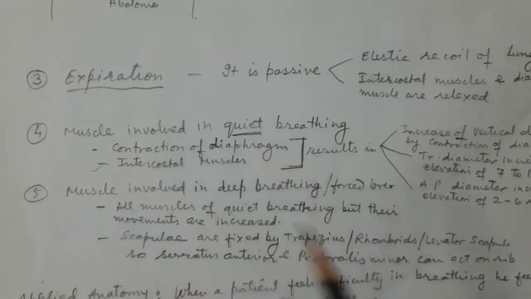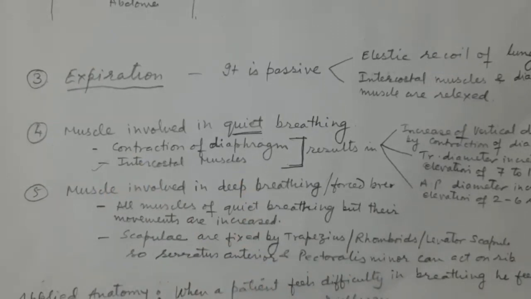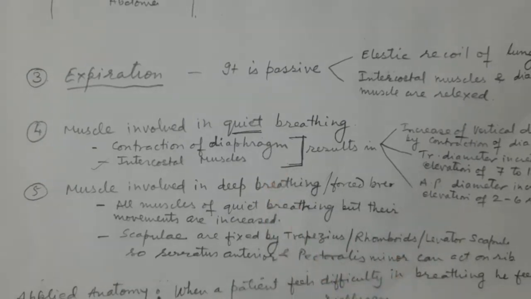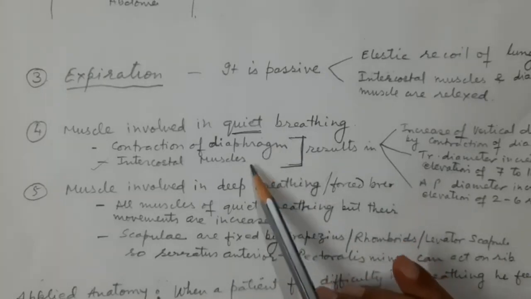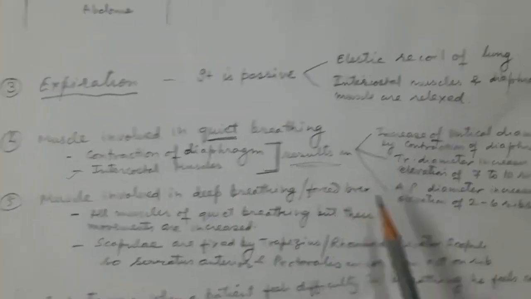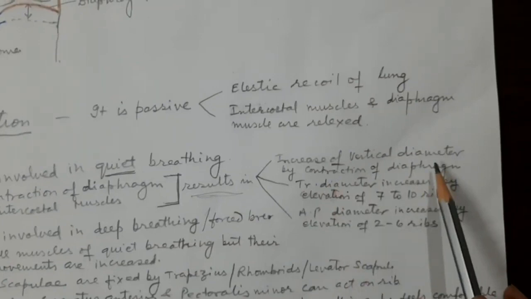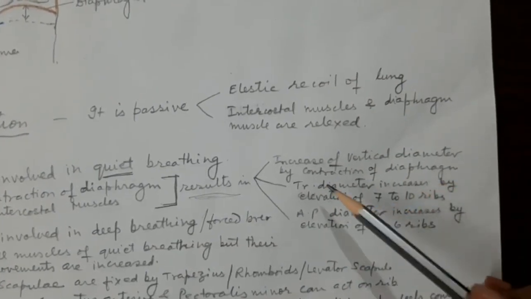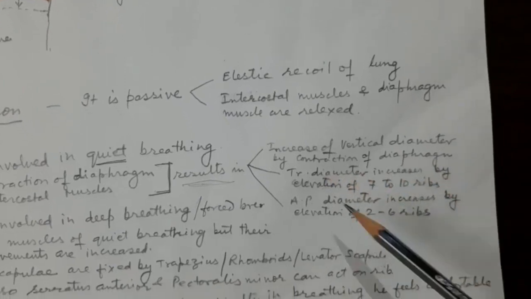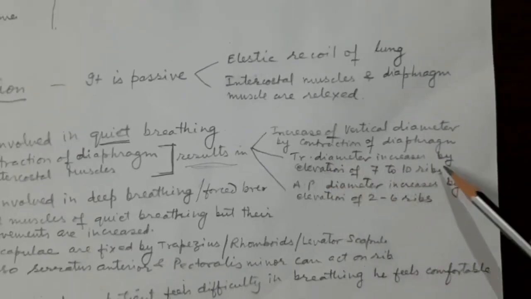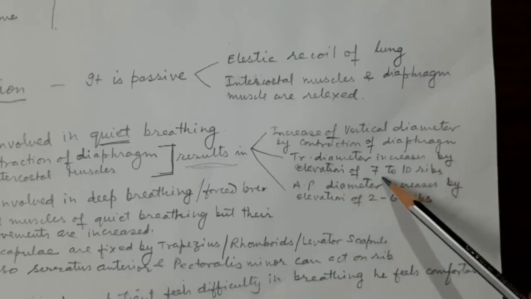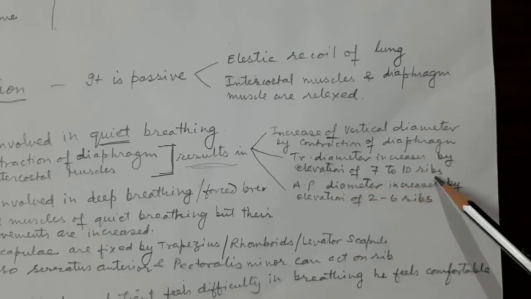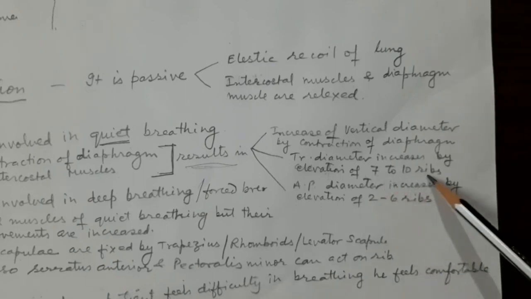But at the same time, intercostal muscles are also playing some part in quiet breathing. They are also contracting and relaxing, but not as major a part. And the contraction of these two different muscles results in what? It results in an increase of the vertical diameter, because the diaphragm is going down, so the vertical diameter is increasing by contraction of the diaphragm. At the same time, the transverse diameter is increasing by elevation of the 7th to the 10th ribs, the vertebrochondral ribs.